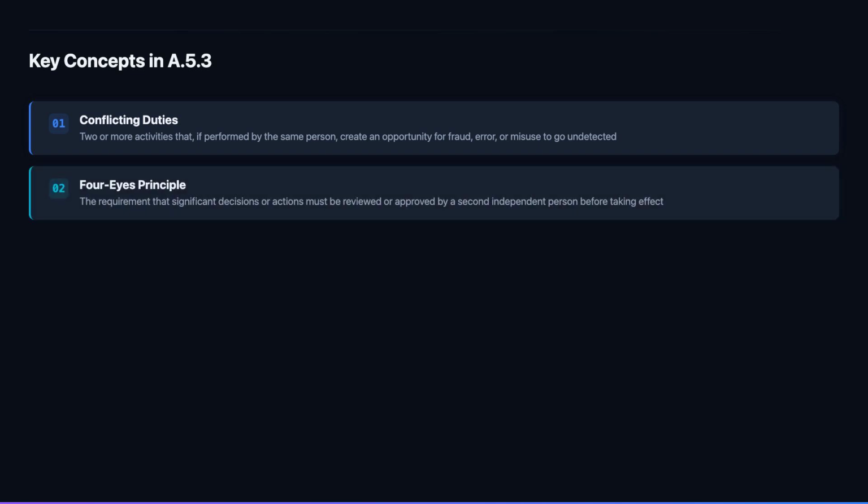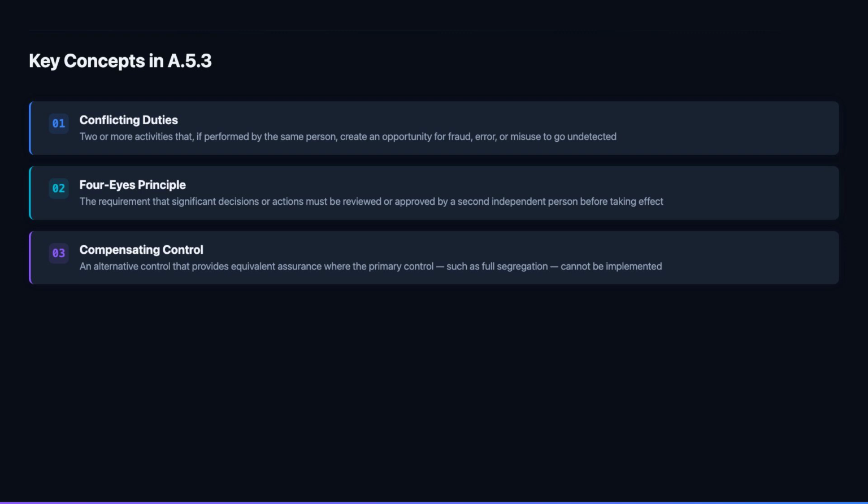The four eyes principle is the most widely applied implementation of segregation of duties. It requires that any significant action, granting privileged access, approving a change to production systems, authorizing an exception to policy, must be seen and approved by a second person before it takes effect. In practice, this is implemented through workflow tools that enforce approval steps, through dual authorization requirements in access management systems, and through review processes that require sign-off from a manager or peer.